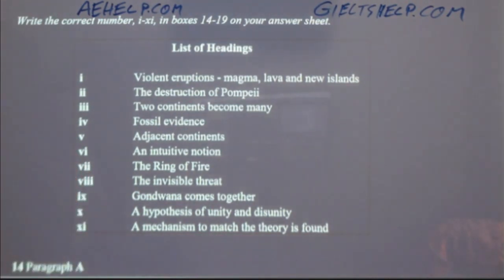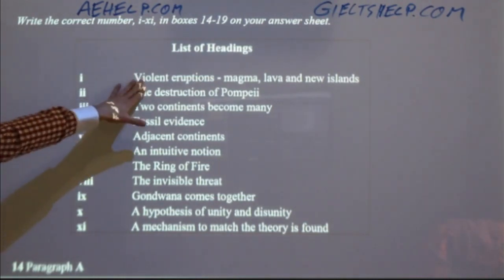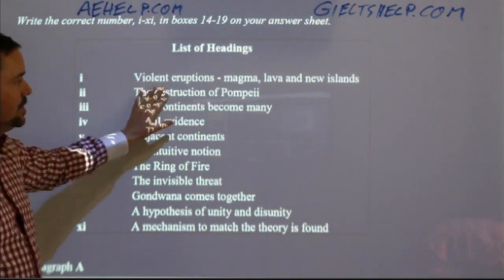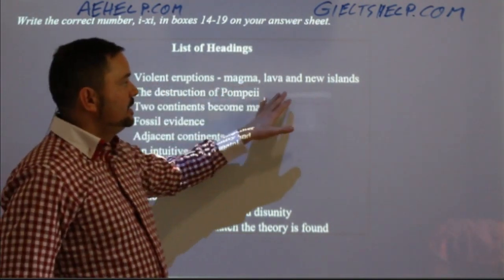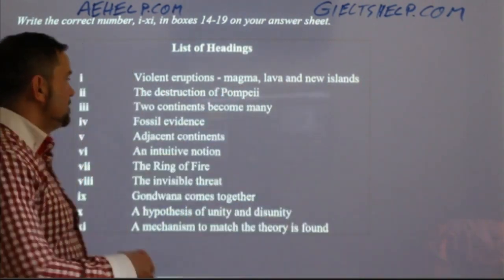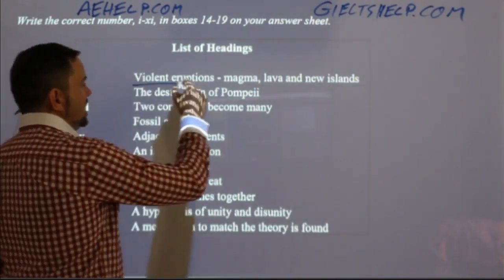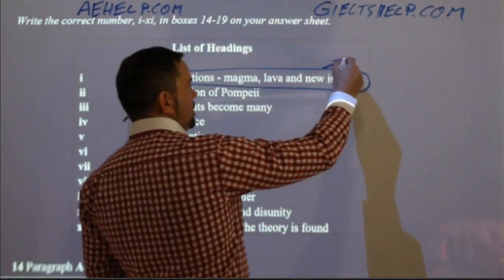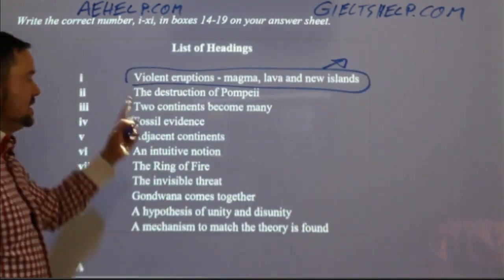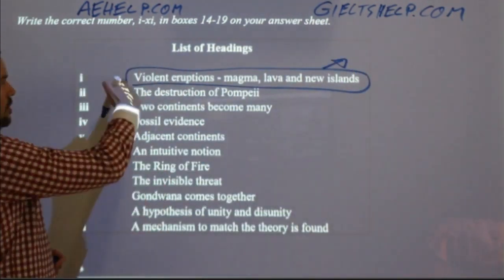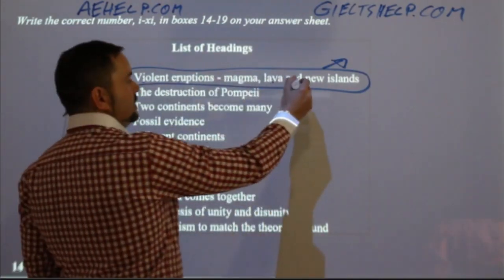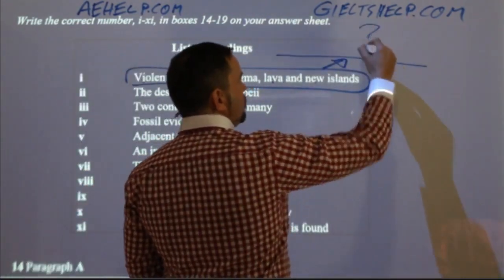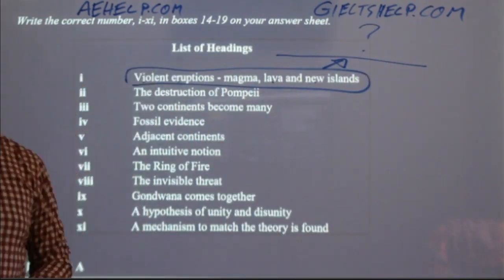So how can I paraphrase this first choice? So violent eruptions, magma, lava, new islands. What's another way to say all of this information? There's actually one word that can paraphrase this. This is descriptive. So all of these words describe one word. What is that word? Can anybody tell me?